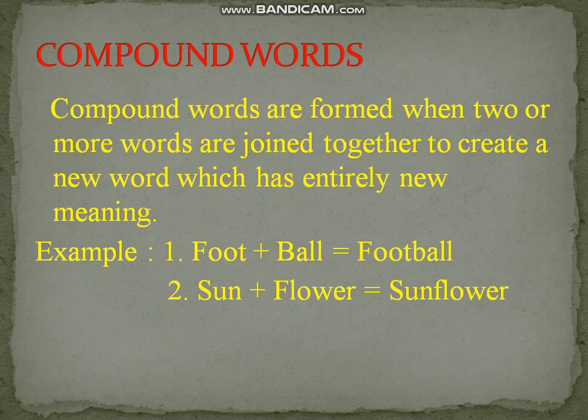The first one is foot and ball are two different words, but if we join these two words together, we will get a new word, that is football, which has a completely different meaning. Similarly, the second example is sun and flower are two different words, but when we combine these two words together, we get the new word, that is sunflower, which has a completely different meaning. Now we'll see these compound words can be written in three different ways.